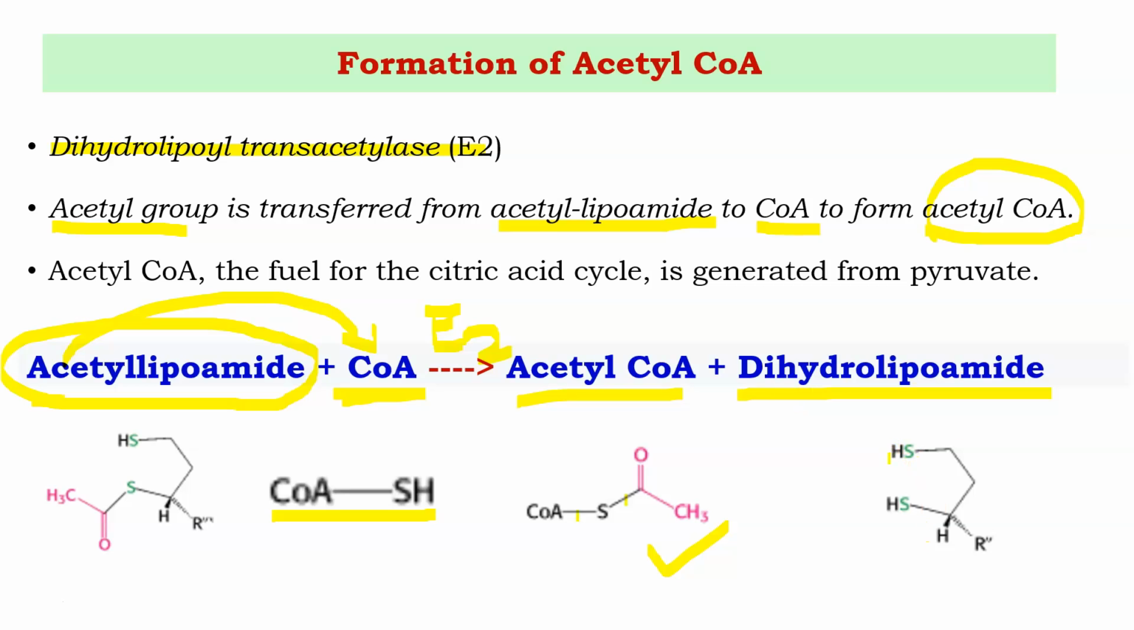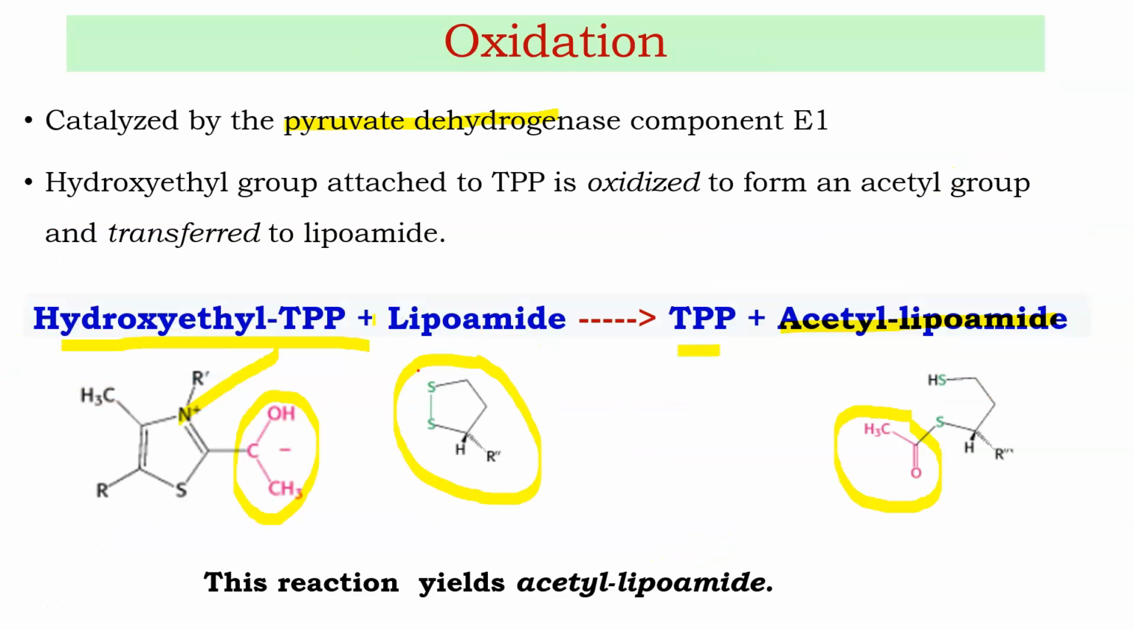Dihydrolipoamide is what? Here, two hydrogens are attached to this lipoamide. The reaction does not end here, because this dihydrolipoamide has to be converted into lipoamide. Why does it have to be converted into lipoamide? Because this is the enzyme. See here, this is the lipoamide in the previous reaction, which is reacting in the second step.